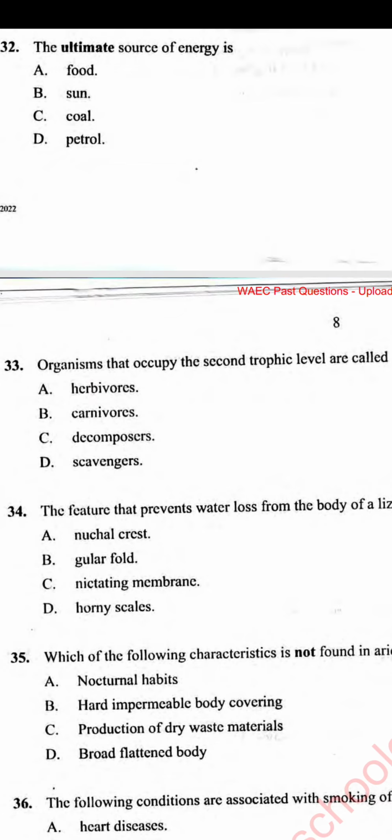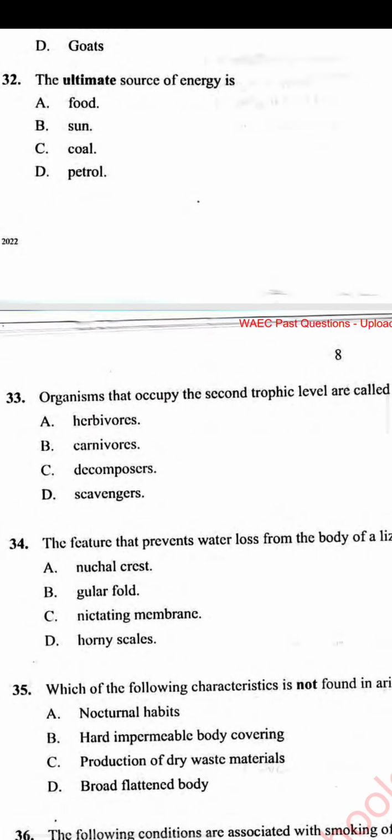Looking at the food chain, we have the producer, the consumer, the decomposer. The producer is in the first trophic level. Whatever feeds on the producer is on the second trophic level, and this is the consumer.